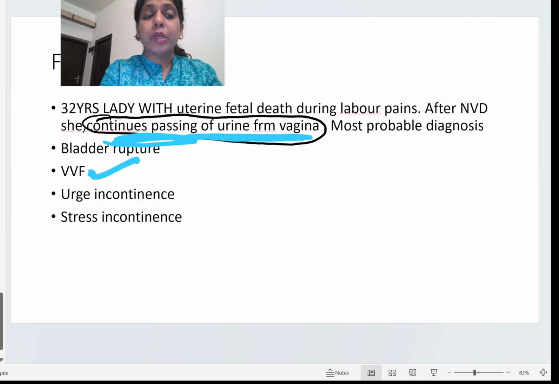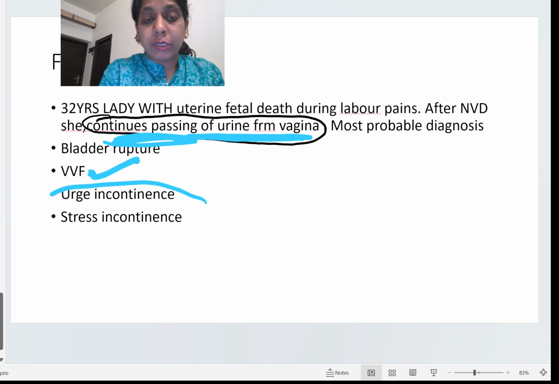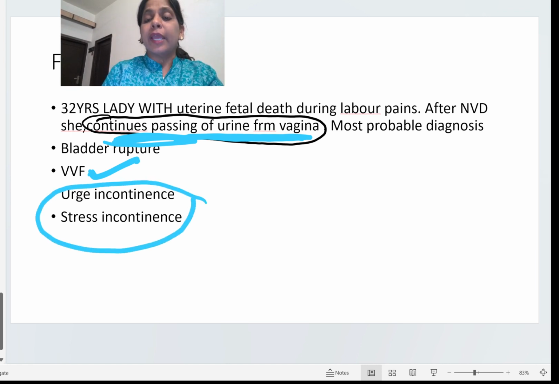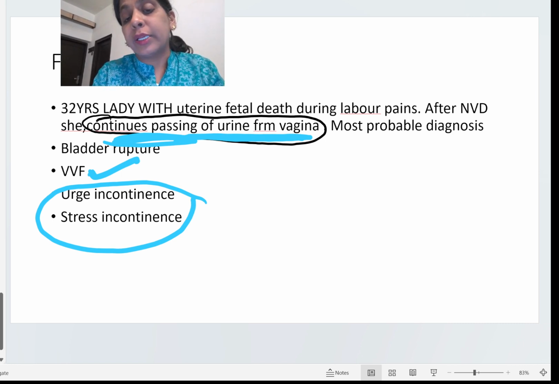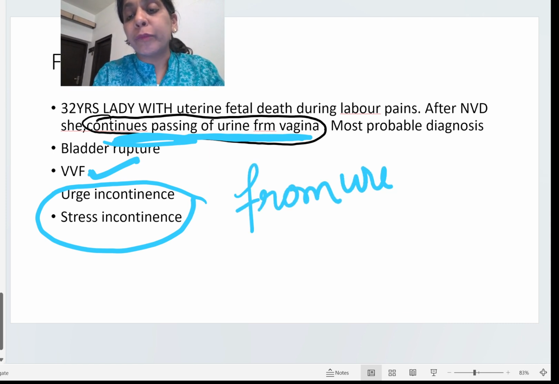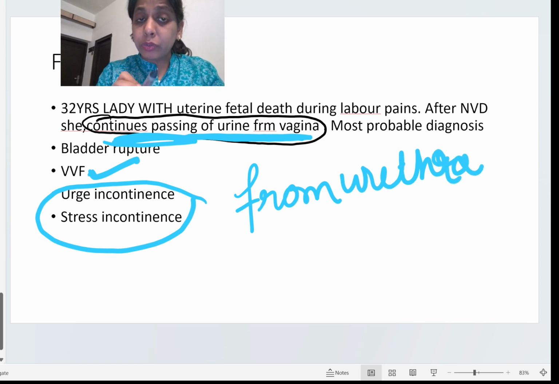This is the answer. Now let's see urge incontinence and stress incontinence. As you will see in our next video, in urge incontinence and stress incontinence there is urine leakage, but that leakage is always from the urethra, not from the vagina. So you should know that only in vaginal fistulas will the urine come from the vagina, not in urge incontinence or stress incontinence.